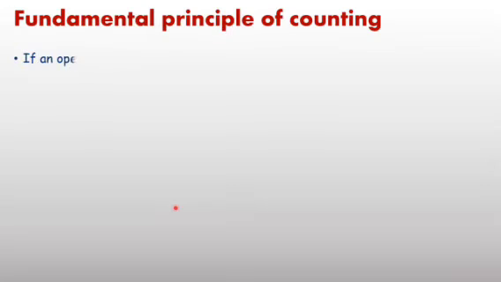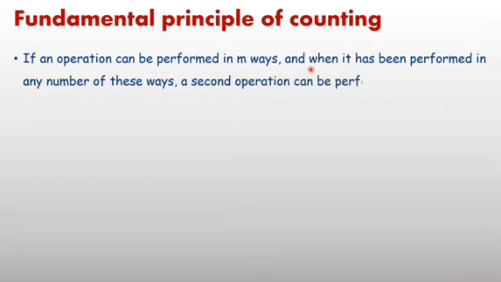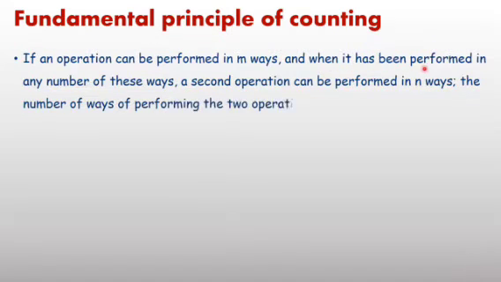Fundamental principle of counting means if an operation can be performed in m ways, and each and every part of the definition is important, and when it has been performed in any number of these ways, means from m ways, a second operation can be performed in n ways, then the number of ways of performing the two operations at a time is m into n ways.